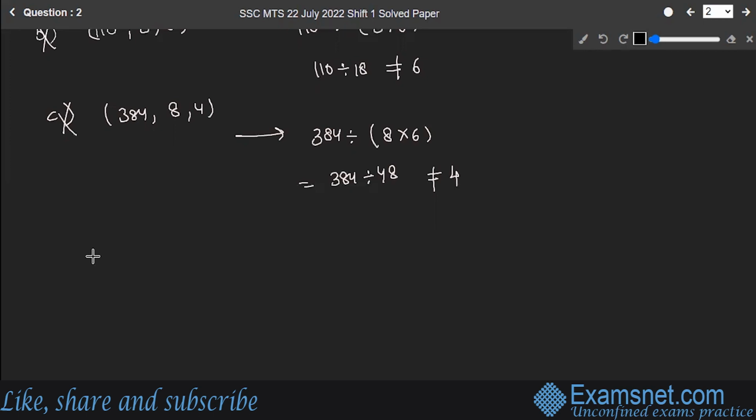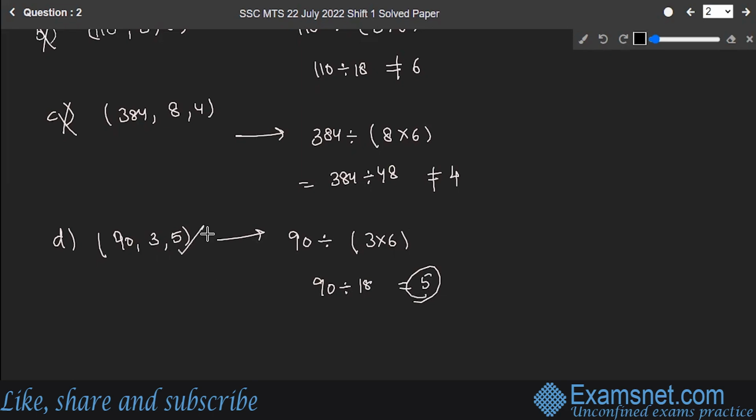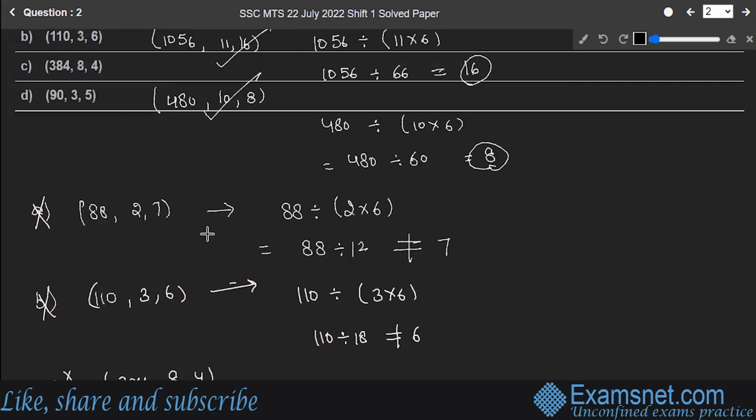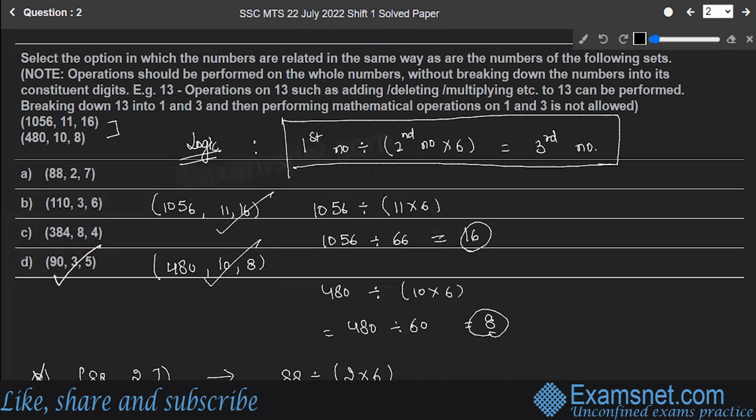Let's go with the D option. That's the last one. So it is 90, 3, 5. So 90 divided by 3 multiplied by 6, which is 90 divided by 18. This gives you 5, which is your third number. So that means option D is the correct answer to our question. Hope you are clear with this.